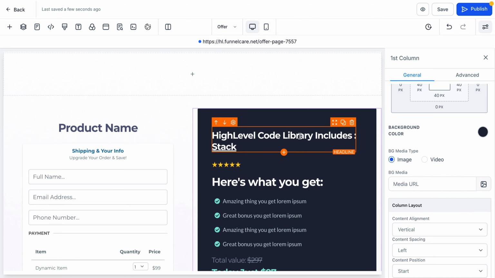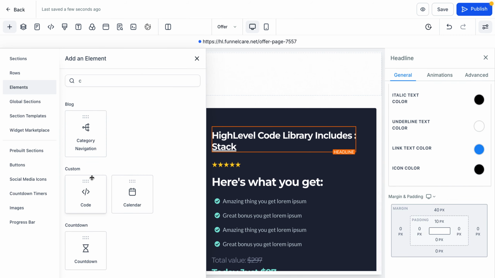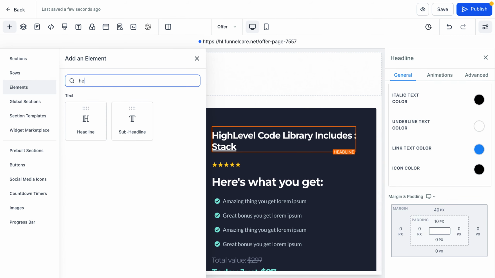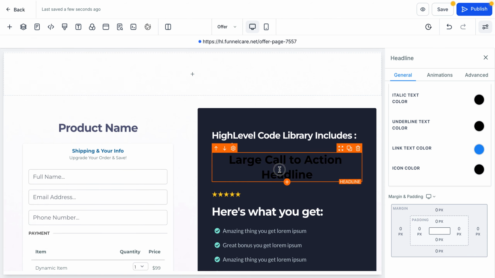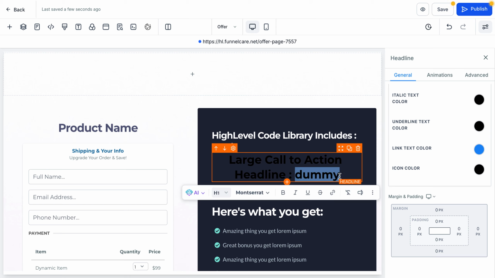So let's just add a new headline. Let's say large call to action. This is your dummy text here, where you need to make sure to underline this. This dummy text will be replaced by my code, and your typed headline animation will be here, just replacing this dummy text.